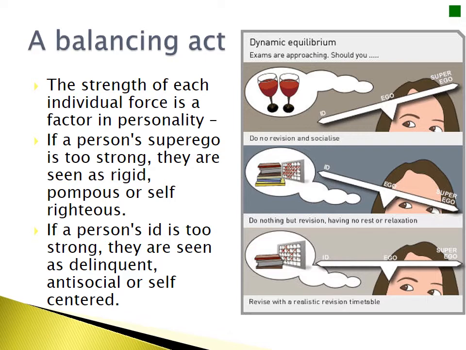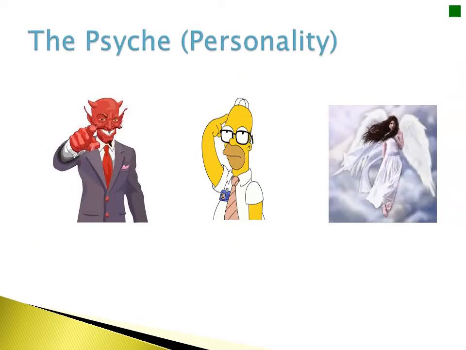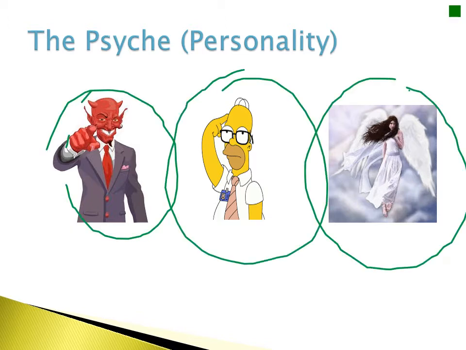Because of this conflict, it's what we call a balancing act, because the strength of each force is a factor of our personality. So if a person's superego is too strong, they might be uptight, rigid, pompous. But if a person's id is too strong, then they may be delinquent, antisocial, or self-centered, because they're not taking into account the needs of society. The psyche is what Freud calls the personality: the id, the superego, and the ego.